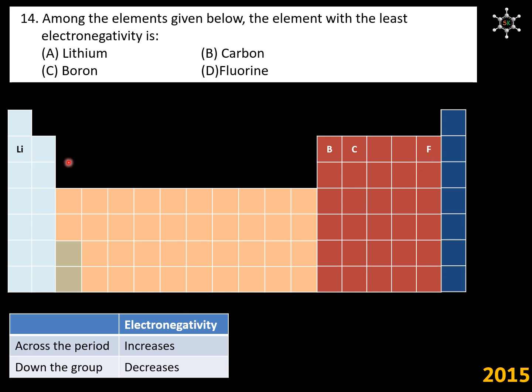When we move from lithium to fluorine, we are moving across the period. We know that electronegativity increases across the period. So, the one with least electronegativity must be lithium.